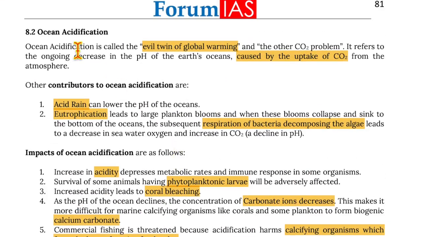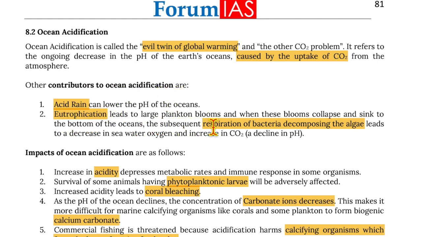Moving on to ocean acidification. Ocean acidification is the evil twin of global warming and the other CO2 problem. It refers to the ongoing decrease in pH of Earth's ocean caused by uptake of carbon dioxide from the atmosphere. Other contributors of ocean acidification are acid rain, which can lower the pH of oceans.